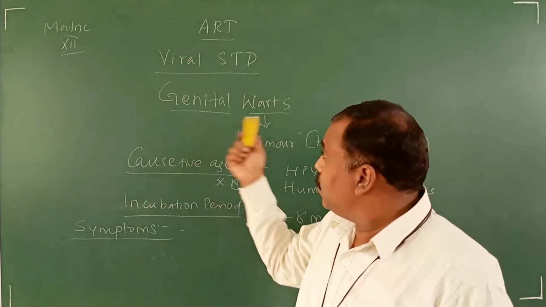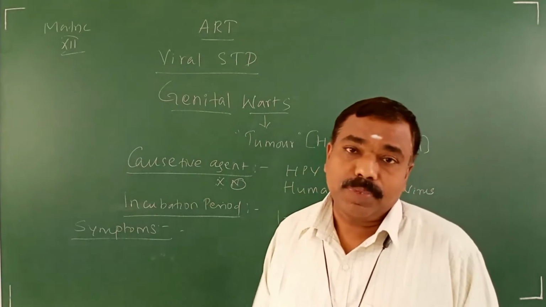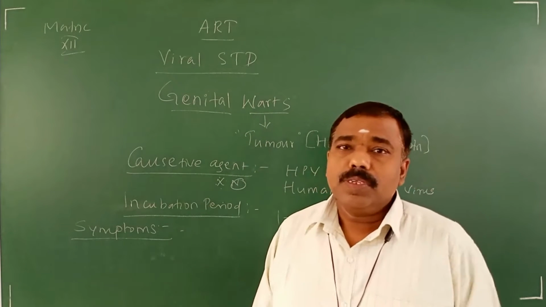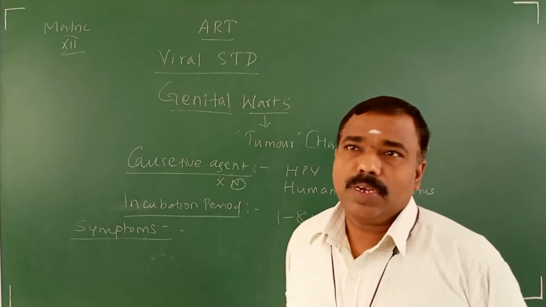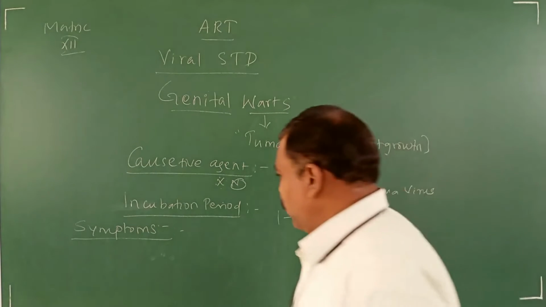Now, as I said in the meaning, what? Tumor, hard outgrowth. So the symptom is also related to that; that's why they kept that name. So what is the symptom?